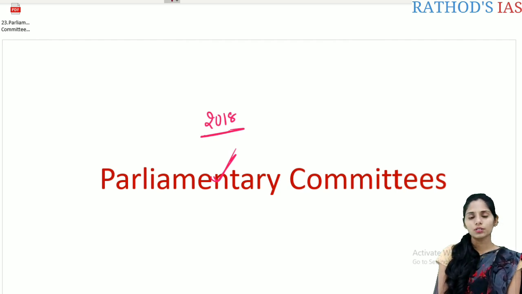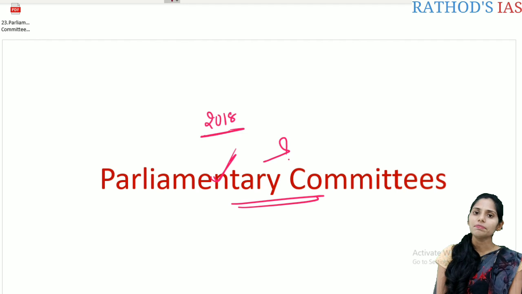Before getting into this chapter, let us see some introduction. What is the need for the parliamentary committees? We already have the Parliament. Parliament mainly contains the members of Lok Sabha, Rajya Sabha, as well as the President. So what is the need for these parliamentary committees? First, let us see what the need is here.